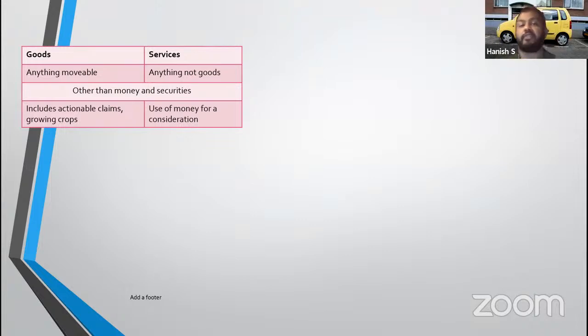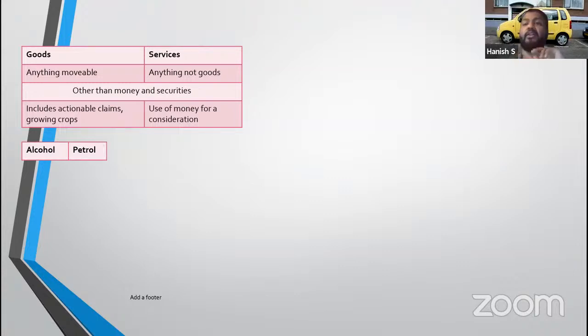Everything else is excluded because of Schedule 3. What is service? Anything which is not goods is service, but it also excludes money and securities. That means money and securities is neither goods nor services, but use of money or use of securities for which consideration is charged. Example, loan is given for which processing fee is charged, that is taxable. Some money is given for which interest is charged, is taxable, but there is an exemption to that. Okay, credit card interest, there is no exemption. Is this clear? Right? Okay.